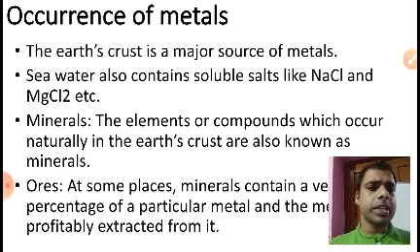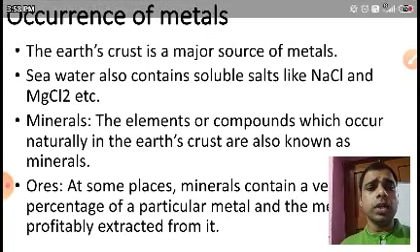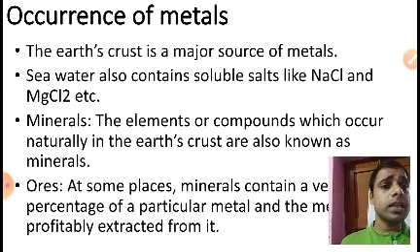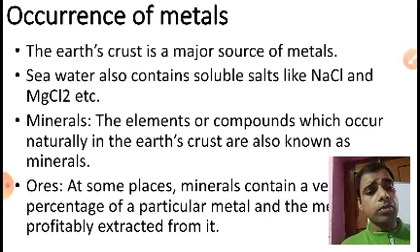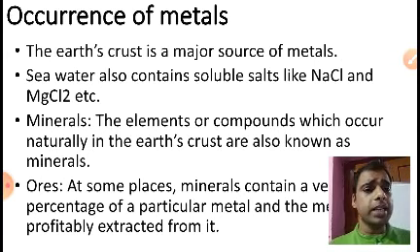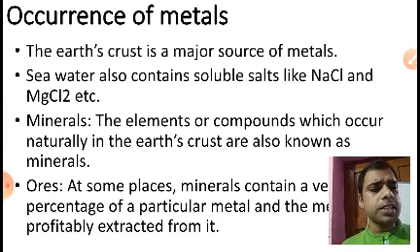And the second point, you can see the seawater also contains soluble salts. The seawater also contains soluble salts, NaCl and MgCl2. NaCl is sodium chloride, and if we break that sodium chloride into Na and Cl separately, then you know your Na is your metal. And if I break MgCl2, then it will give magnesium plus chlorine, and that magnesium is a metal. So we know that we have soluble salts like NaCl and MgCl2, and they are available in the sea water.